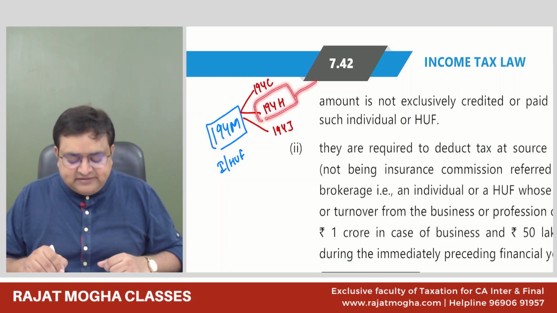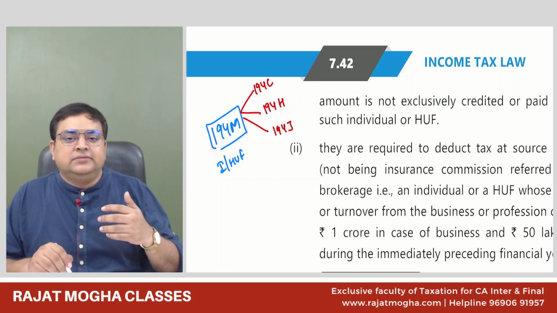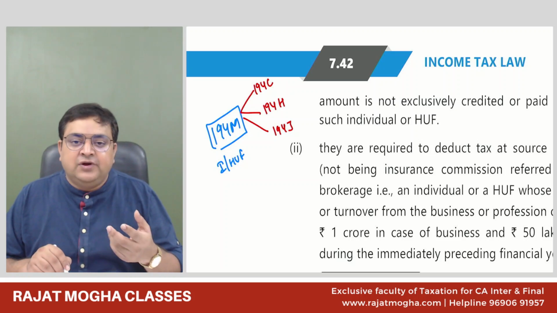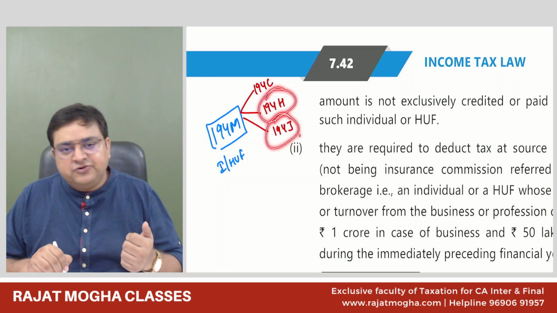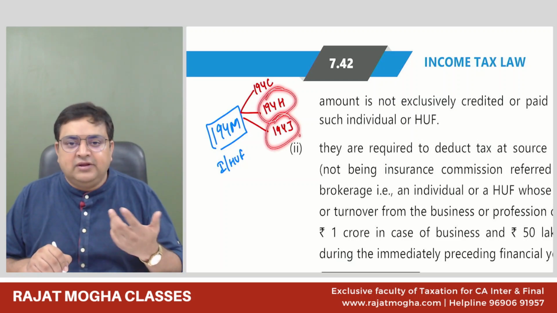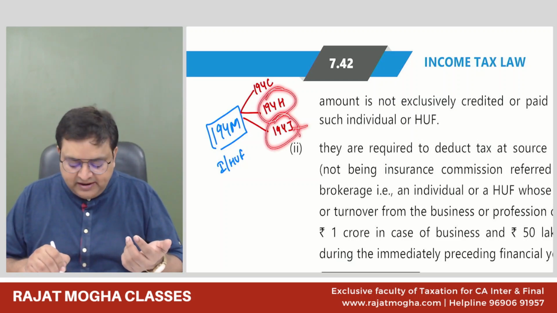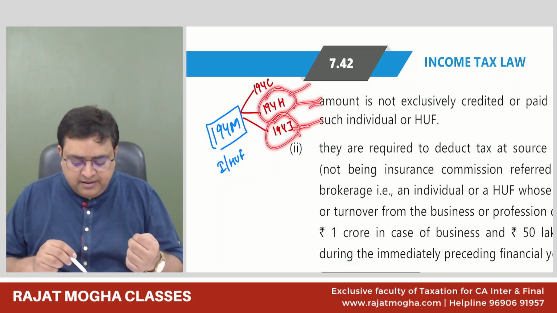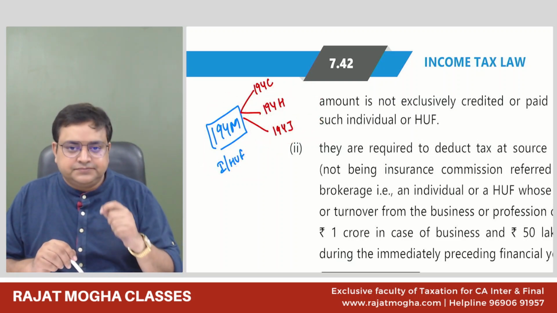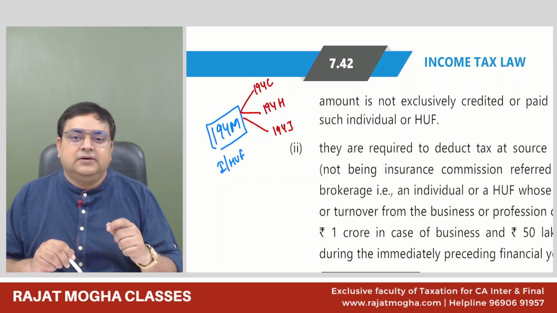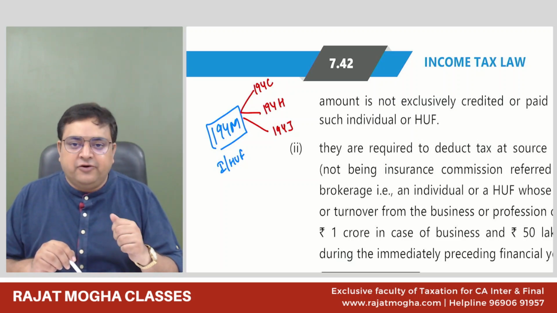Similarly, 194H says that if you are an individual or HUF whose turnover is more than 1 crore, then 194H. Similarly, 194J, if you are an individual or HUF whose turnover is more than 1 crore or 50 lakh, as the case may be. And here it is all related to business. But 194M is a sum total, it actually came to track the high value transaction of more than 50 lakh rupees.